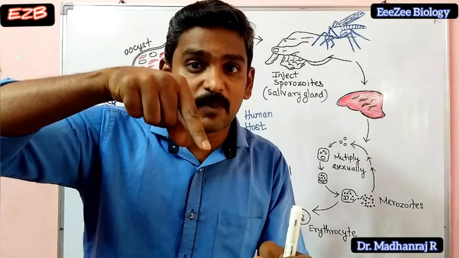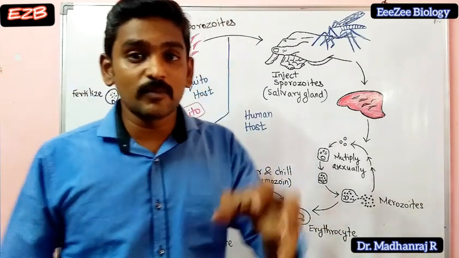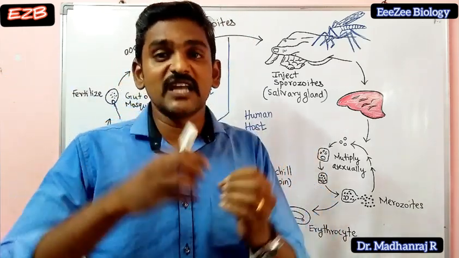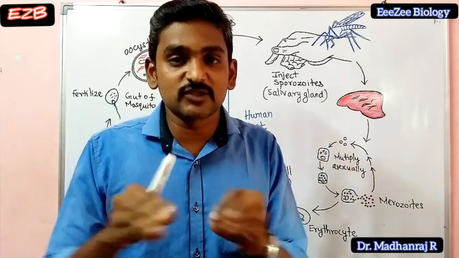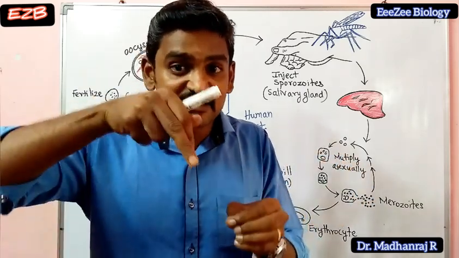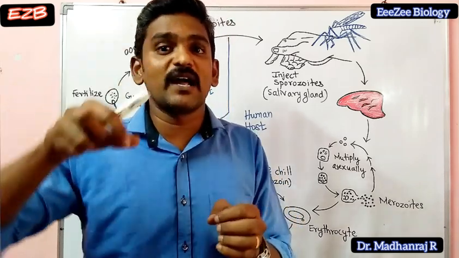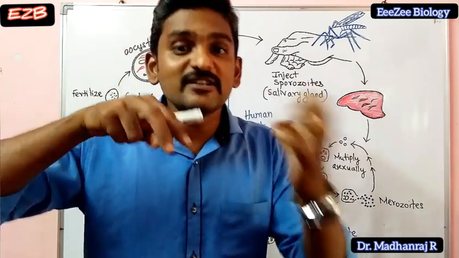They will not inject the blood. Suppose we think the mosquito will take the blood from us and inject it into other human beings. Not like that. It will never do like that. The mosquitoes will always inject the saliva, then suck the blood. So why does it need to inject the saliva?